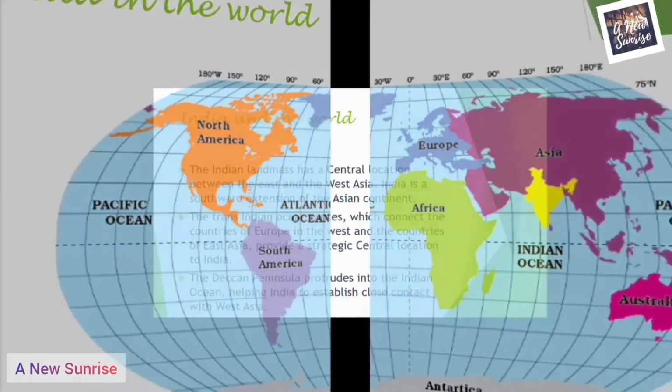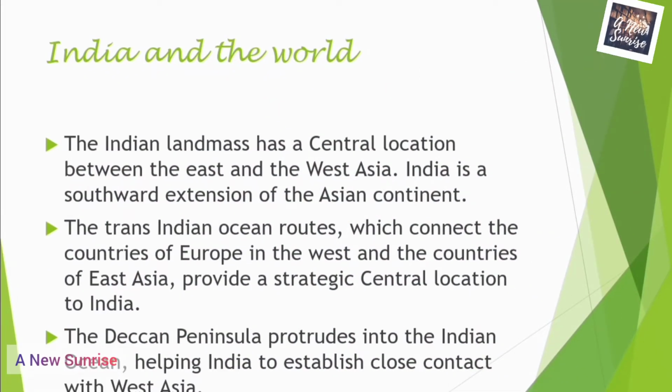India in the world. The Indian landmass has a central location between the East and the West Asia. It means that India is centrally located between East Asia and West Asia. India is a southward extension of the Asian continent. It extends the Asian continent towards the south. The Trans-Indian Ocean routes, which connect the countries of Europe in the west and the countries of East Asia, provide a strategic central location to India. The Deccan Peninsula protrudes into the Indian Ocean, helping India to establish close contact with West Asia.